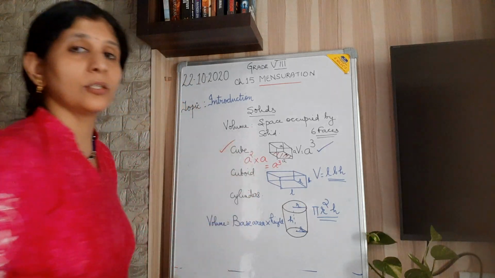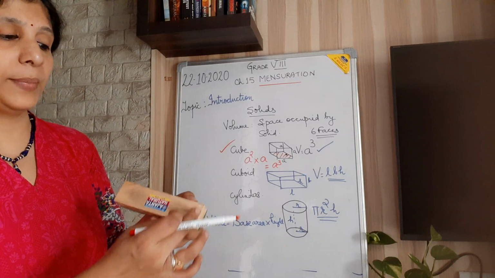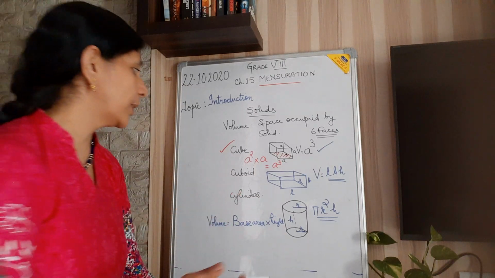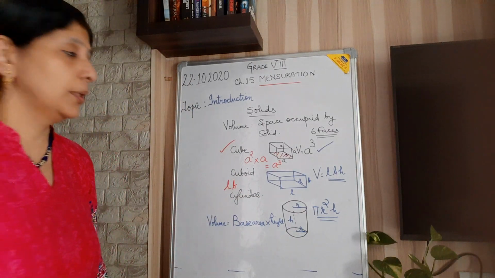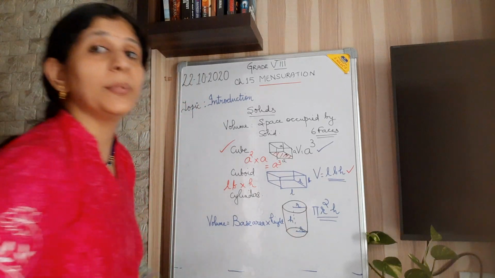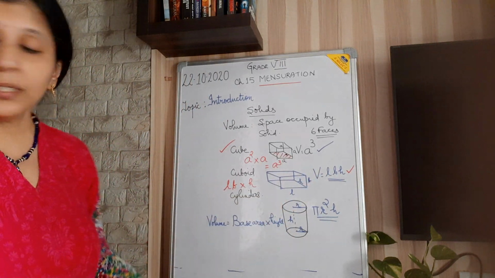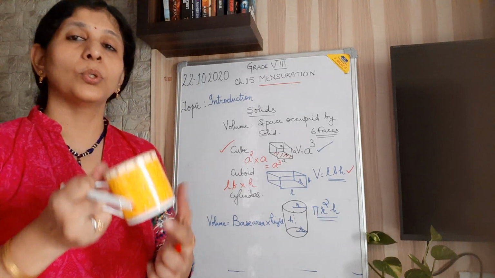So this is correct. Now we are considering the cuboid. Here the base is a rectangle. So rectangle means L into B, that is the base area, into the height. Base area into height, so we got it as LBH. Now what about the cylinder? The base is a circle.